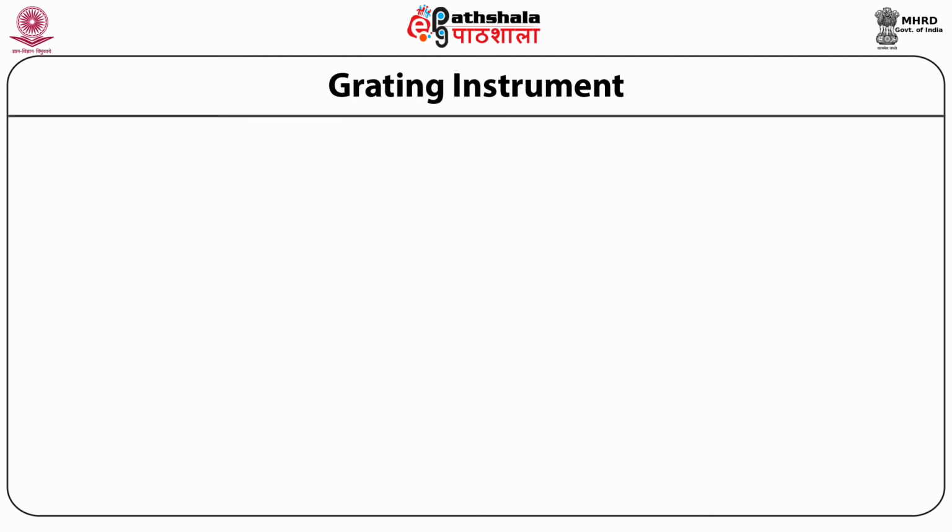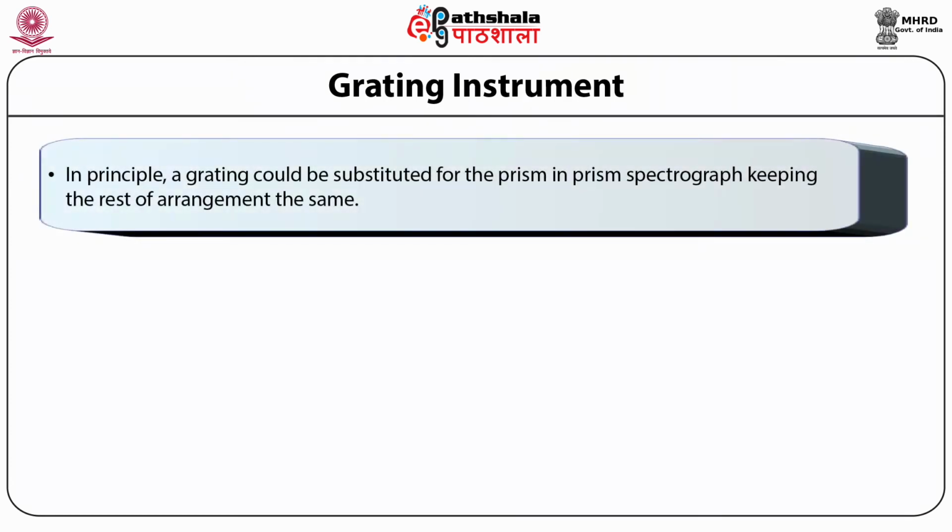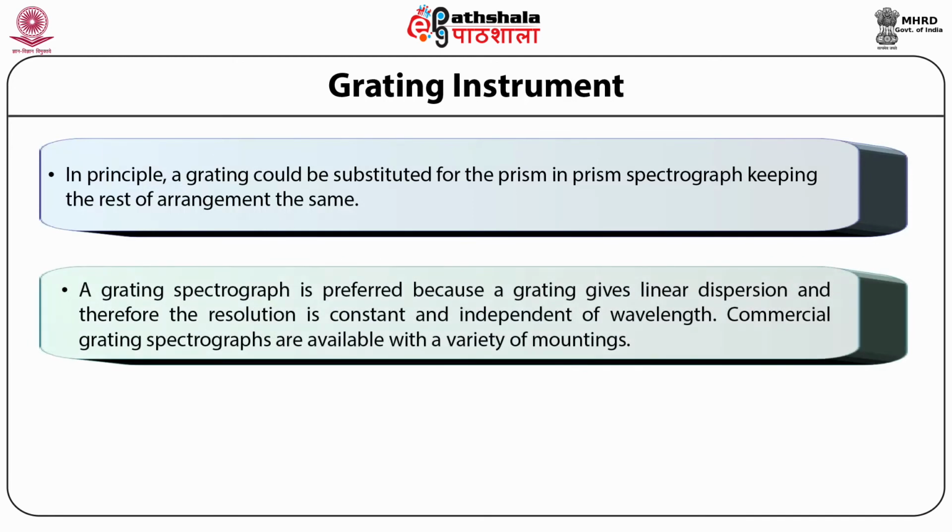The next one is the grating instrument. In principle, a grating could be substituted for the prism in a prism spectrograph, keeping the rest of the arrangement the same. A grating spectrograph is preferred because a grating gives linear dispersion and therefore the resolution is constant and independent of wavelength. Commercial grating spectrographs are available with a variety of mountings.